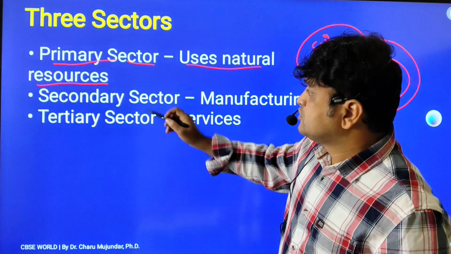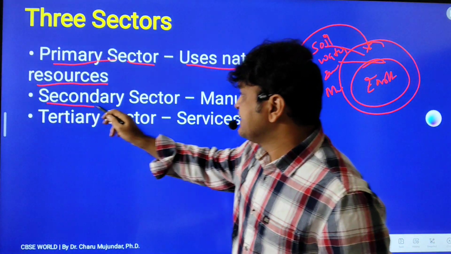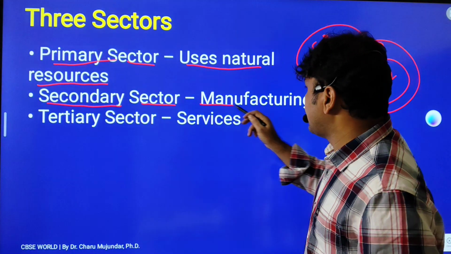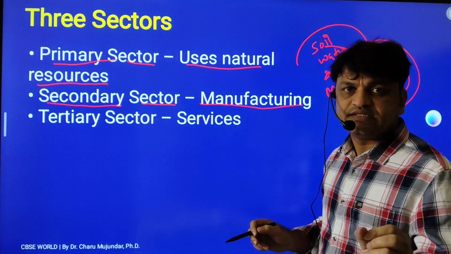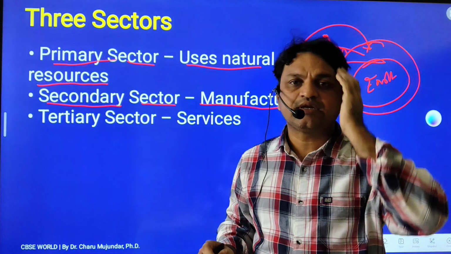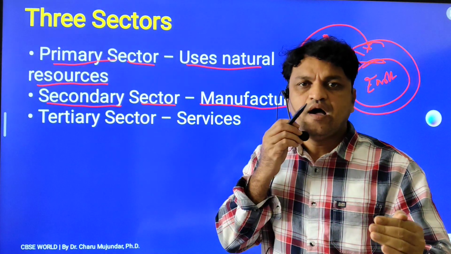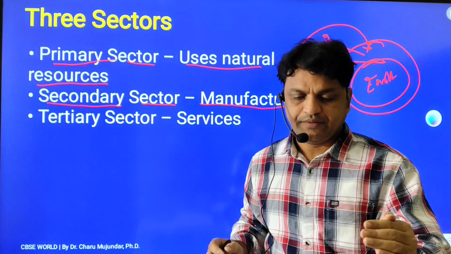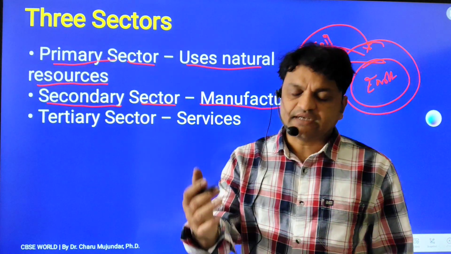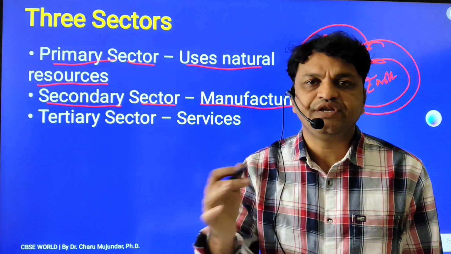Next, we have the secondary sector. I also call it the manufacturing sector or industrial sector, as I told you. Write down: the sector that converts raw material into finished goods.